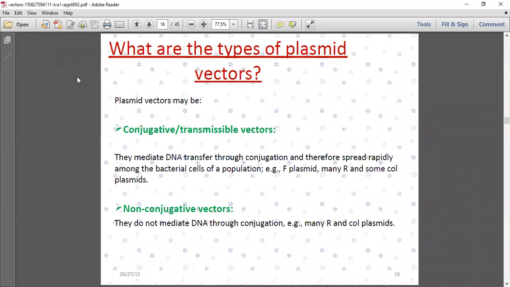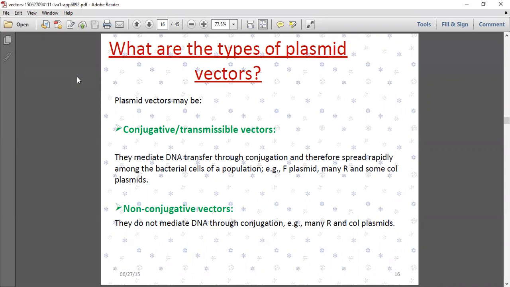What are the types of plasmid vectors? Plasmid vectors may be conjugative or non-conjugative. Conjugative vectors mediate DNA transfer through conjugation and spread rapidly among the bacterial cells of a population. Examples are F plasmid and some Col plasmids. Non-conjugative vectors do not mediate DNA transfer through conjugation. Example, some Col plasmids.